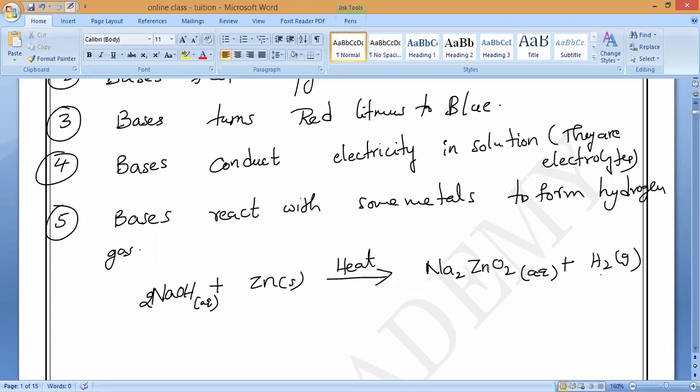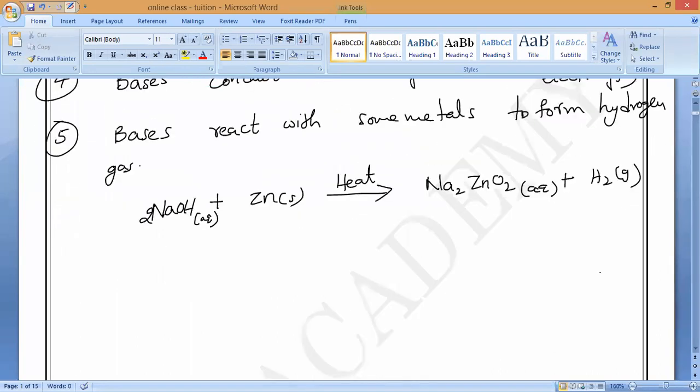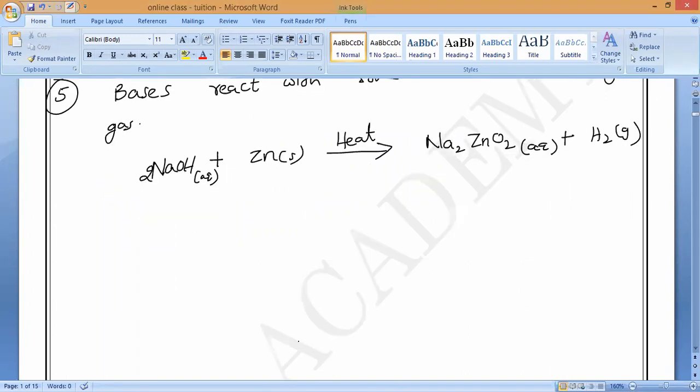If metals react with bases, they will form salt plus hydrogen gas. That is what you have to remember. Now, suppose aluminum reacts with sodium hydroxide. What will happen? Please tell me.